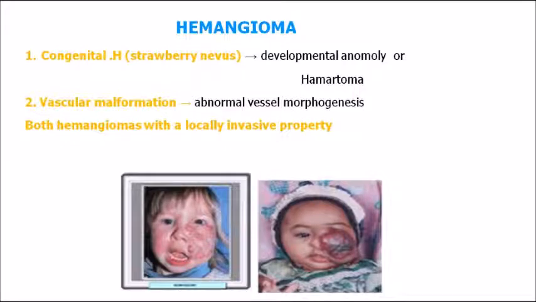Now the second type is a vascular malformation. It might be due to some amount of abnormal morphogenesis, so that happens after the birth of the individual, whereas congenital is seen at the time of birth itself. The strawberry type of nevus and the congenital hemangioma will be very clearly visible. Both the congenital type as well as the vascular type are locally invasive, means it will be localized to that particular area. It won't be spreading.